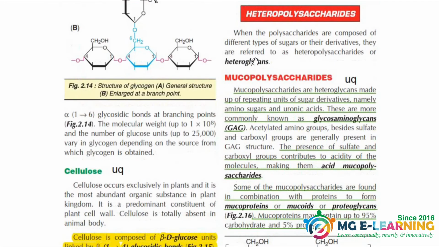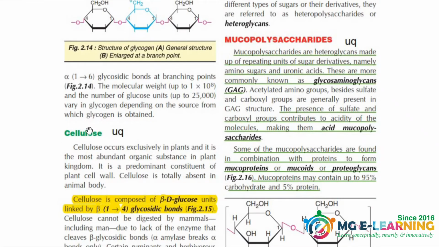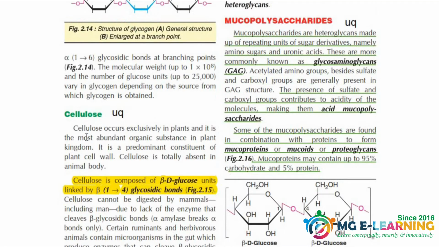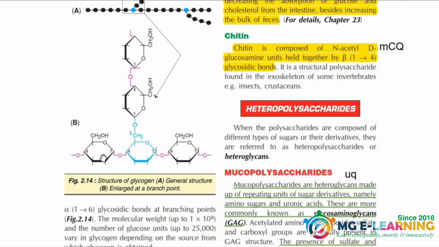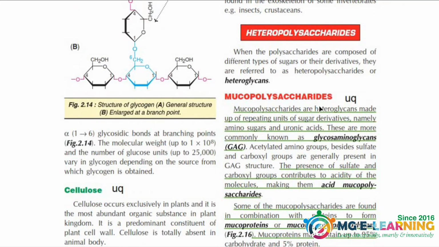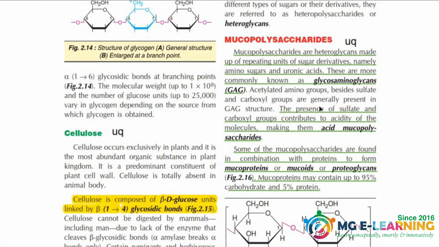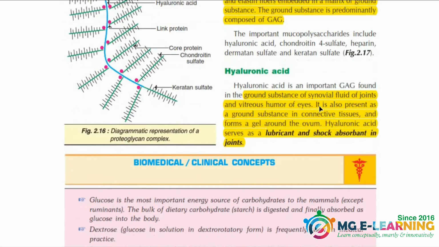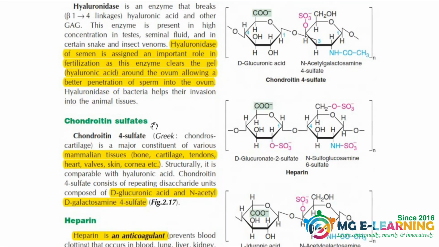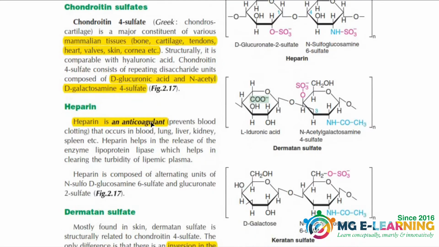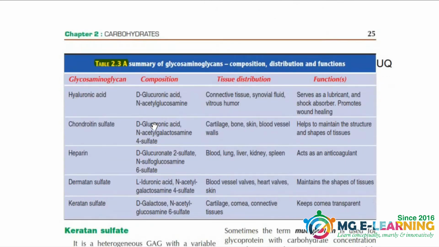And on the next page, cellulose is an important UQ. Why cellulose is not digestible in the human body is a very important UQ. Now next our topic is heteropolysaccharides. This is a very important UQ, heteropolysaccharides. You should know about their types. This one, hyaluronic acid, chondroitin sulfate, heparin, keratan sulfate, and all are very important.